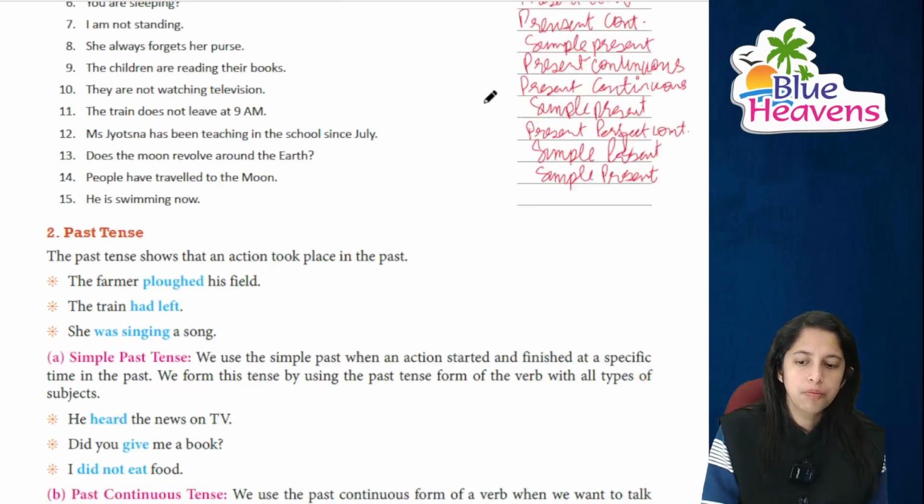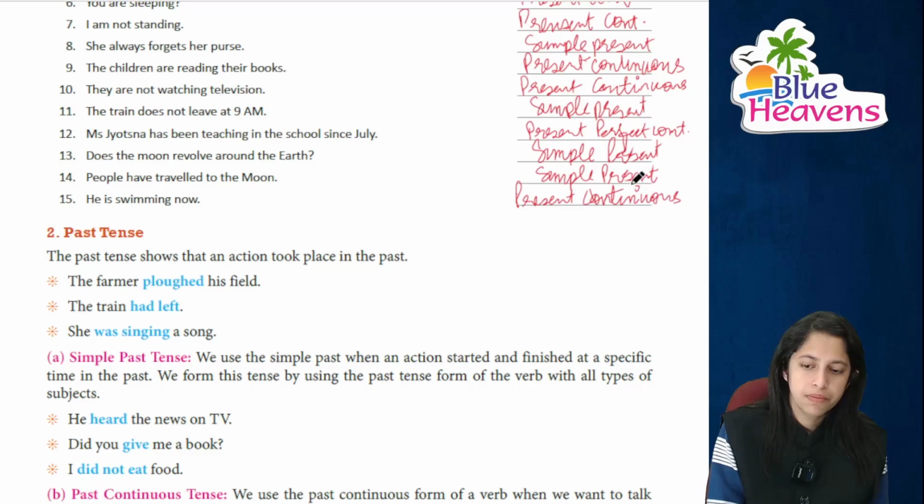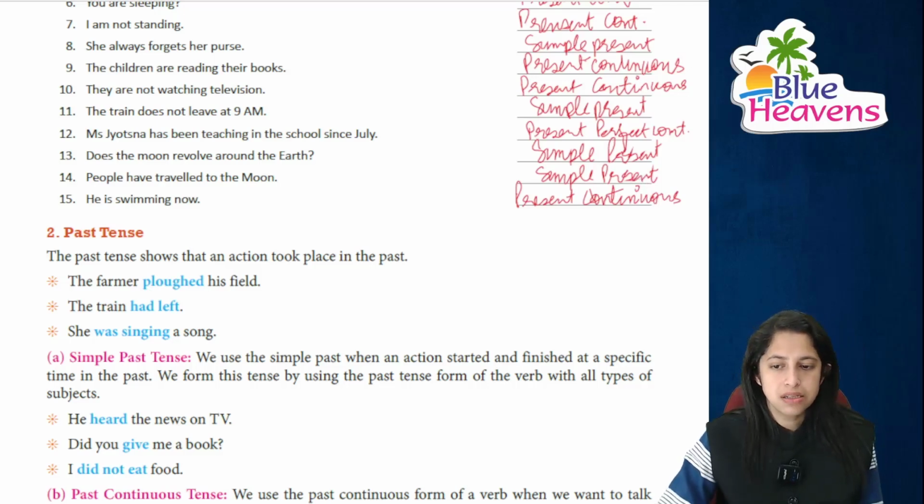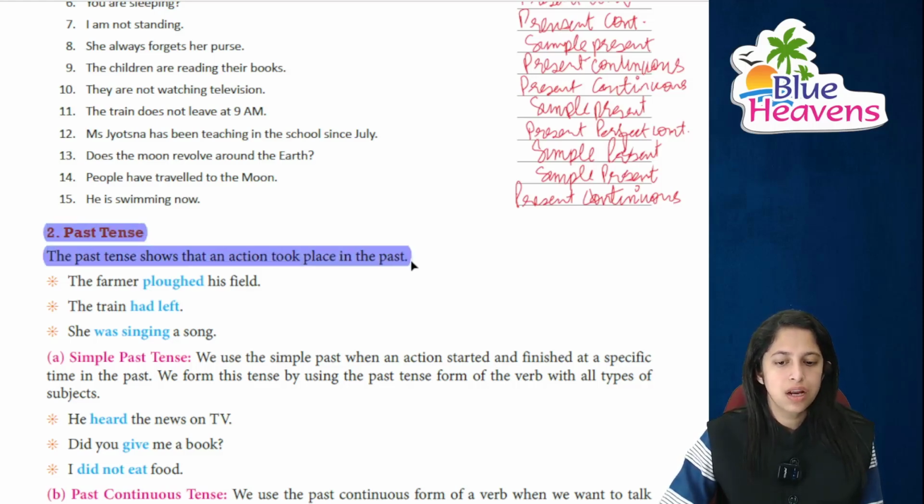Right? He is swimming now. This is present continuous. Next we'll be studying about past tense. Means जो action हमारा पहले हो चुका है. Past tense के बारे में पढ़ेंगे. The past tense shows an action which took place in the past, जो कि past में हो चुका है.